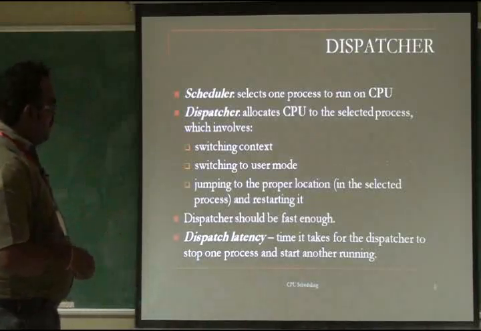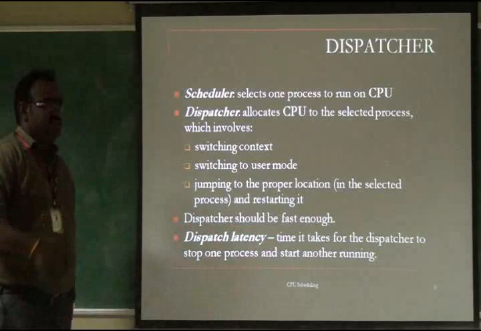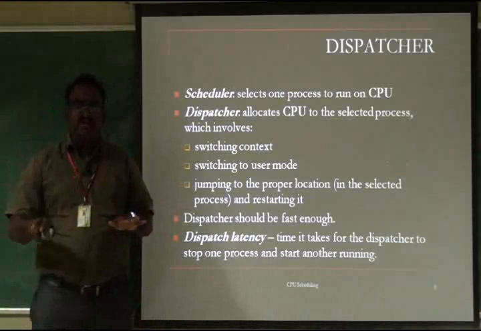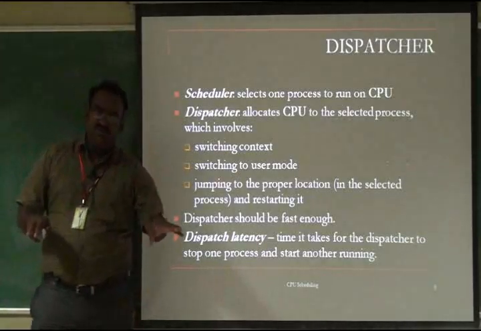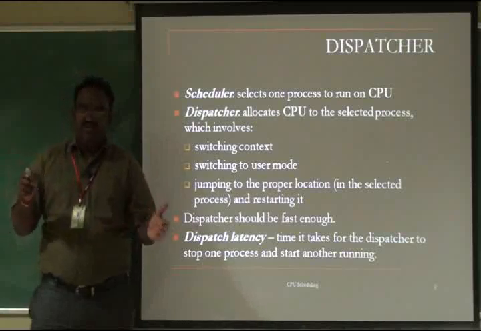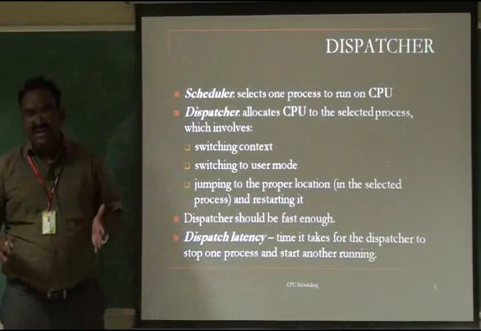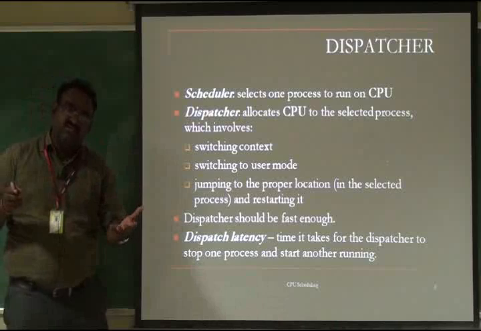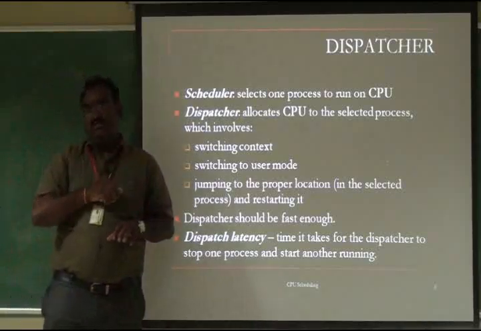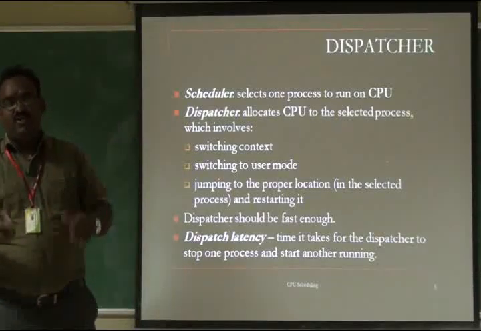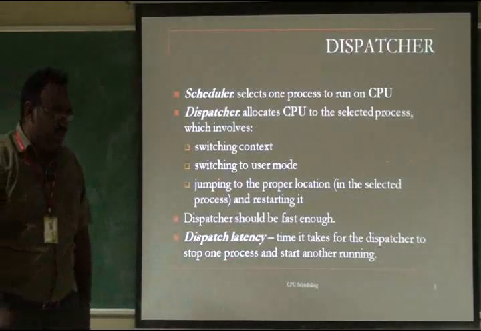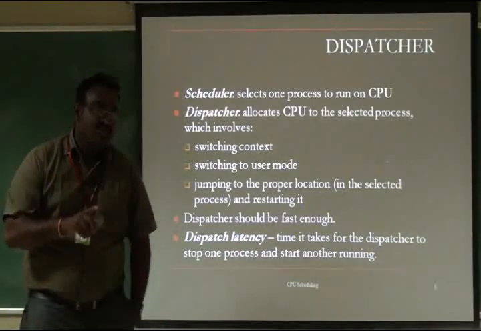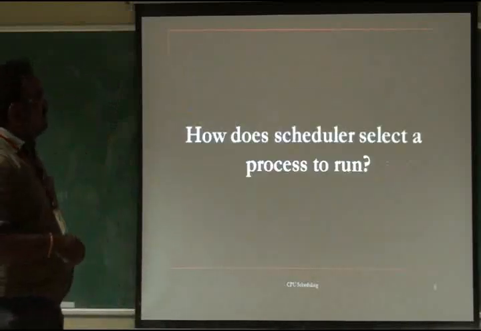Right. So here the important term we use is dispatch latency. What is dispatch latency? Currently one process is executing. Now another process comes with the highest priority. The dispatcher stops the process and starts the other process. The time between stopping and starting, we call dispatch latency. Latency is a delay, right? So it is the delay between stopping one process, or one process executing successfully, and another process being dispatched and allocated the CPU. That time we call dispatch latency. So the important term in the dispatcher is dispatch latency.